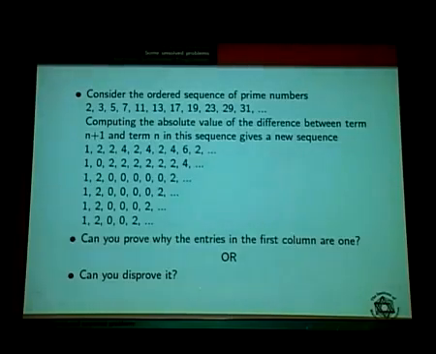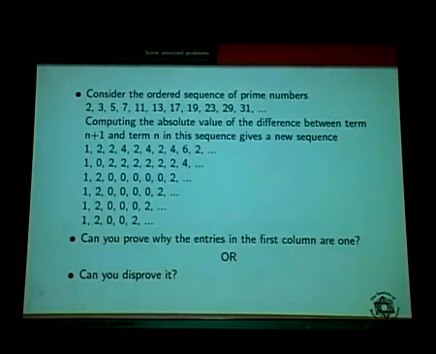You can use any method: trial and error, induction, whatever you know, a computer algorithm, C++, Java, or anything, whatever method you learned, and try to prove why the entries in the first column are always 1, or else disprove it. You take the 100th row or the millionth row, or 202, or some column entry. This is the first entry, second entry, third, fourth, fifth, sixth entry. You take the 200th entry, the 100th entry, the 50th entry, and try to prove it is not 1. Then also you solve the conjecture. Solving the conjecture means not only proving it, disproving it is also solving the conjecture.